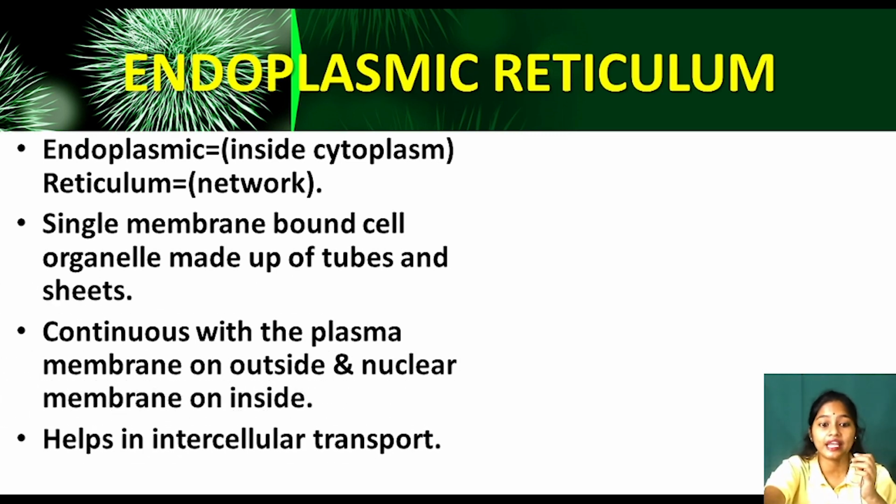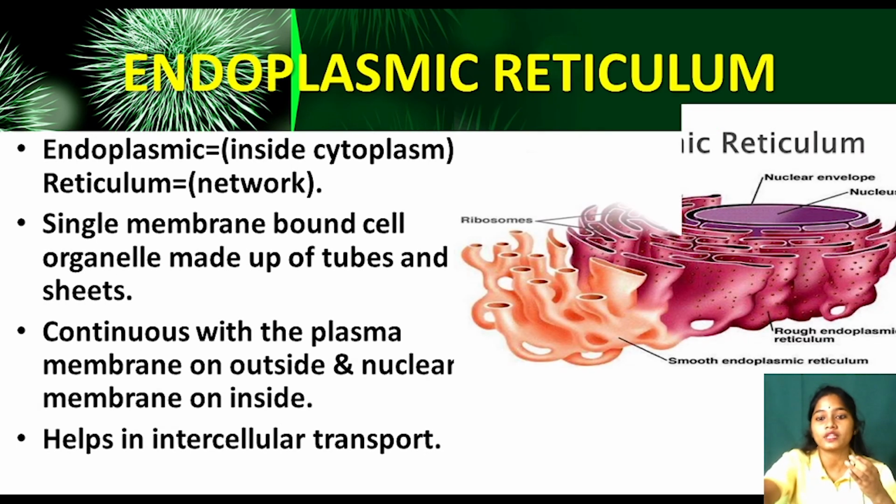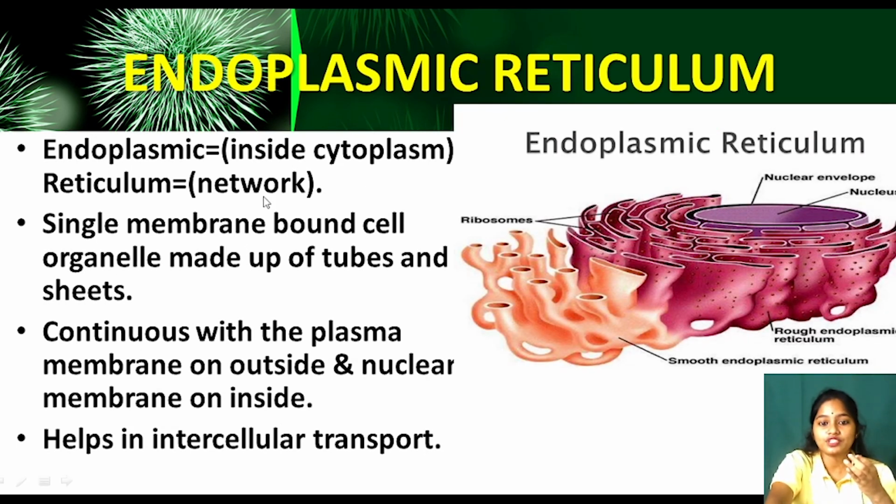Now see, it helps in intracellular transport. As it is connecting, it is a network, so it will transport something. Okay, it will transport certain materials inside the cell. Okay, clear? Now look at the diagram. See, outside it has the cell membrane, or plasma membrane, but here it is the nuclear membrane. So these are the endoplasmic reticulum. They are like networks. So they are connecting the nuclear membrane with the cell membrane.